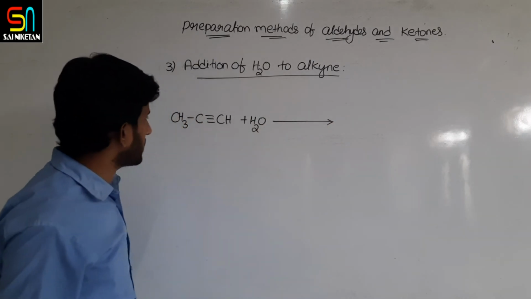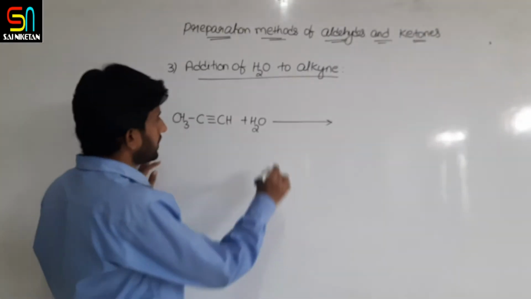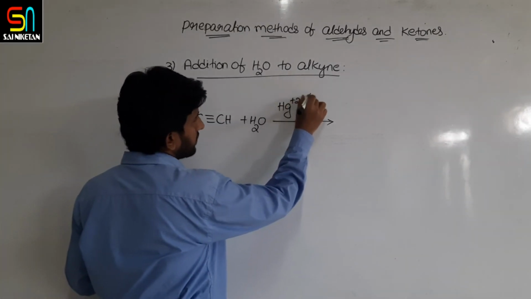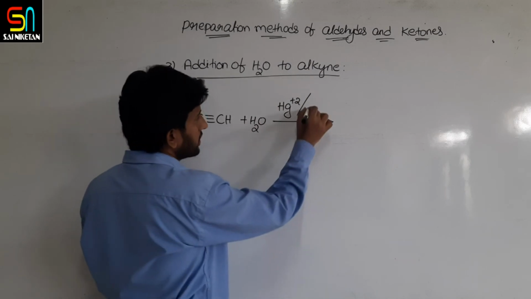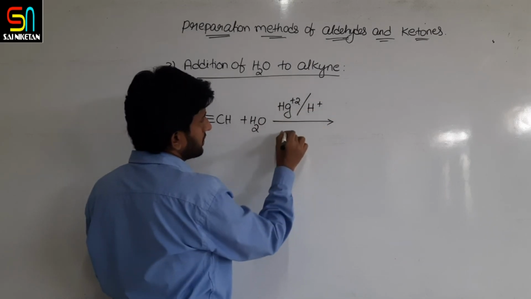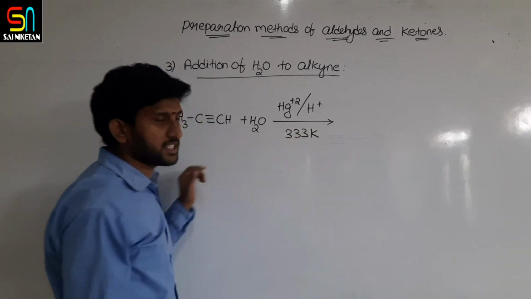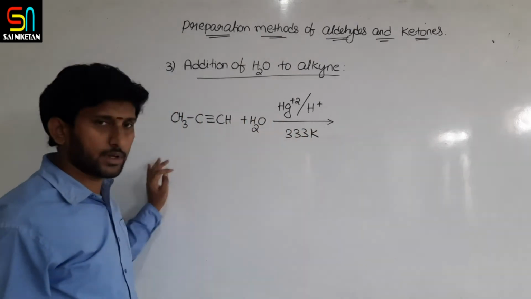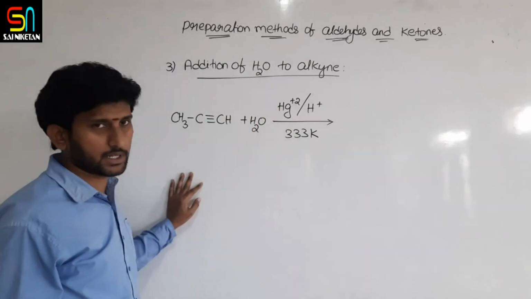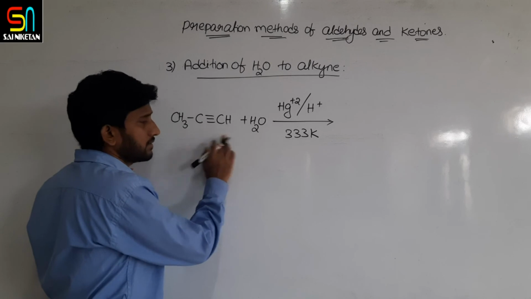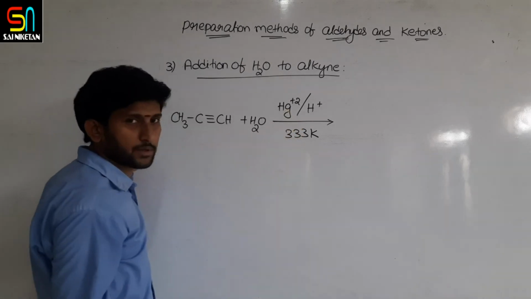If you remember this reaction, this is taking place in the presence of mercury salt in acidic medium at 333 kelvins. HgSO4, H2SO4 is taken here.